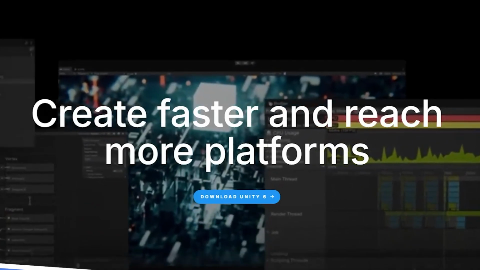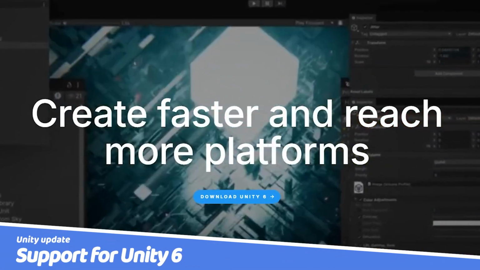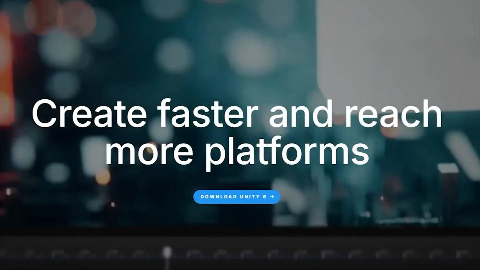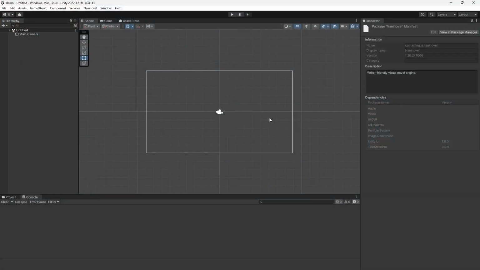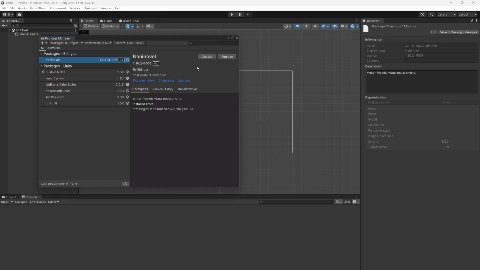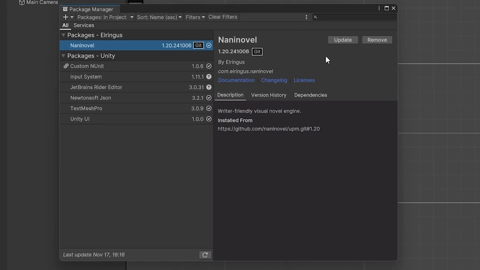NaniNovel 1.20 is designed to work with newer versions of Unity, including the newly introduced Unity 6. As a result of improvements made to package management by Unity, NaniNovel will now be hosted through the Unity Package Manager, which brings some benefits such as preventing accidental modifications of the source files and no longer needing to manually remove and reinstall the package with every update.